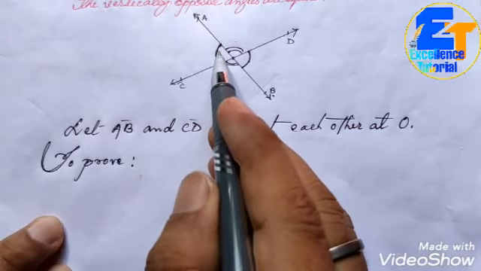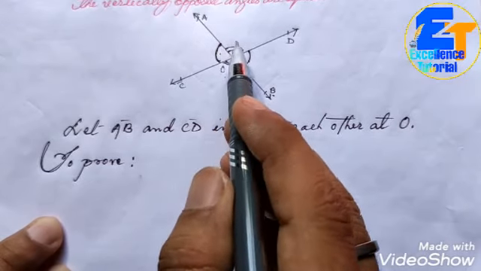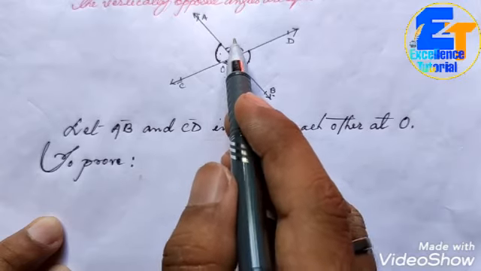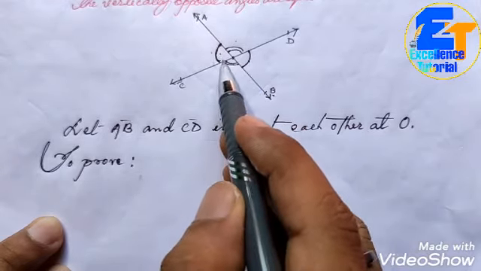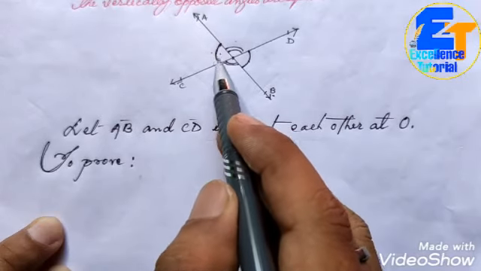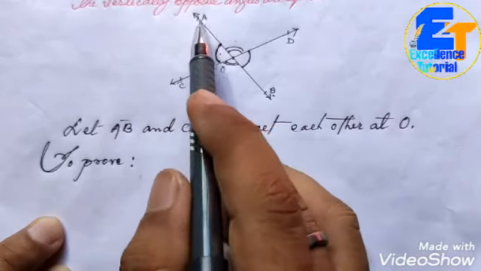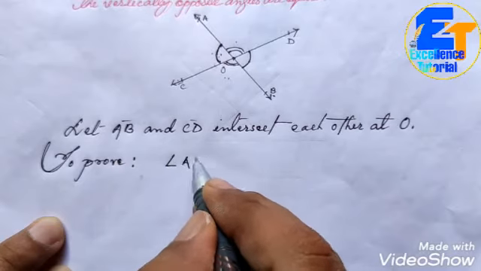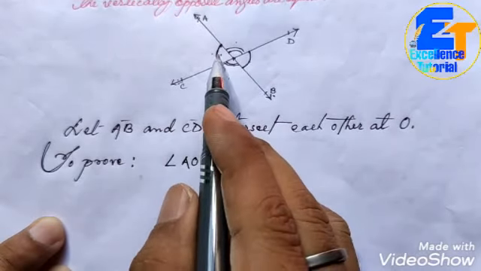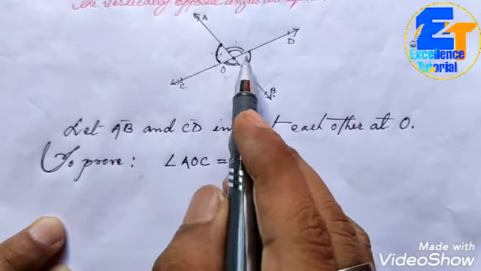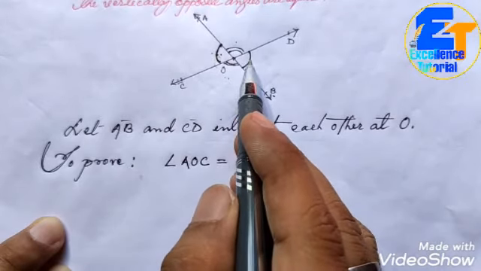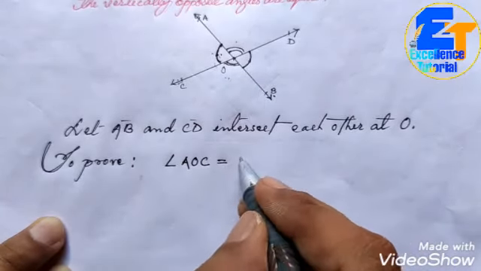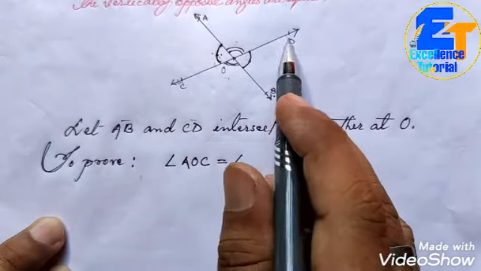That means, how will you write this? We are not going to show the angle with numbers like you used to do in lower classes, 1, 2, 3. We are going to write the name of this angle, representing it with the help of three letters. AOC, the name of this angle. Angle AOC will be equal to which angle? These two are vertically opposite angles. We are asked to prove these two pairs of vertically opposite angles are equal. Name of this angle, BOD.